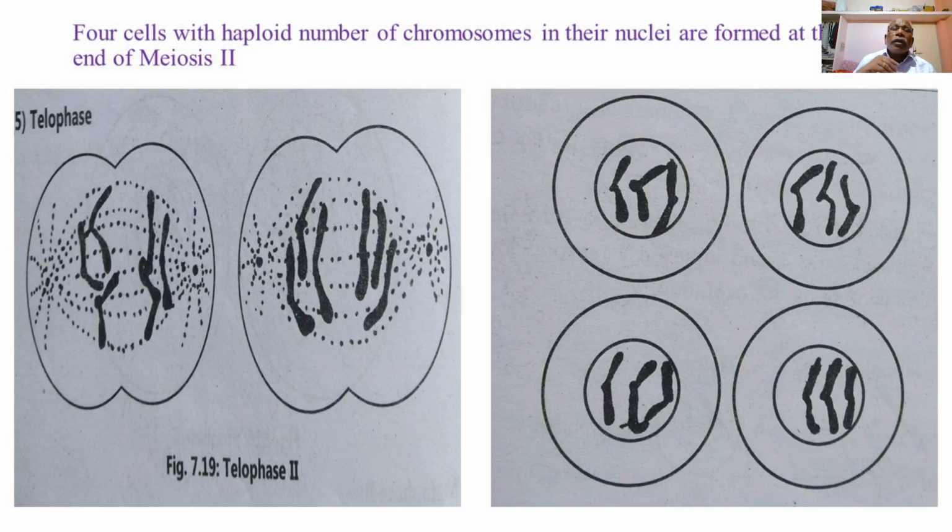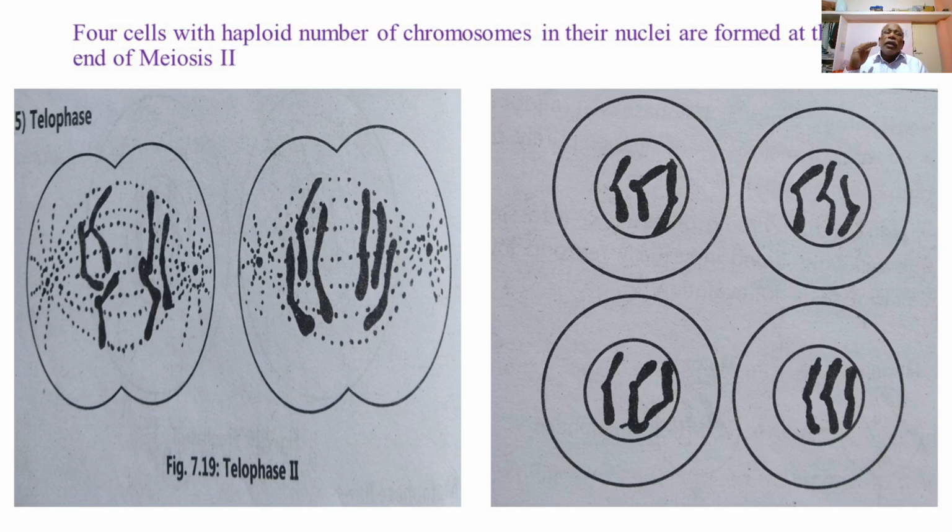Now in telophase second, you can see that during anaphase second, the haploid sets of the chromatids of the chromosomes are pulled and will reach the opposite ends of the cell, forming two daughter nuclei in each of the dividing cells.